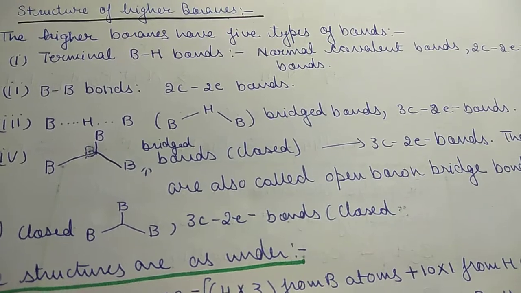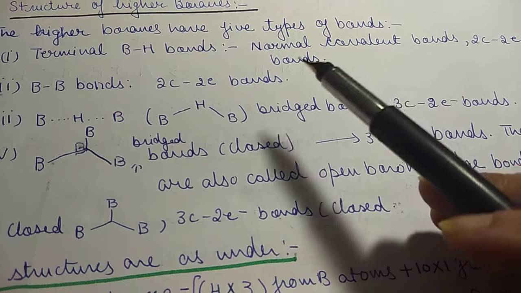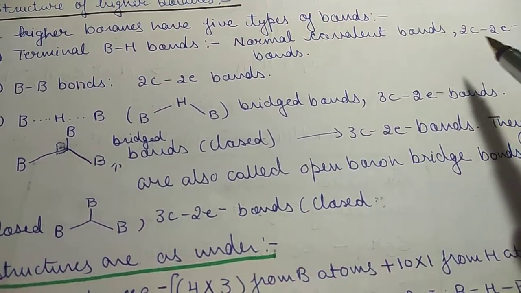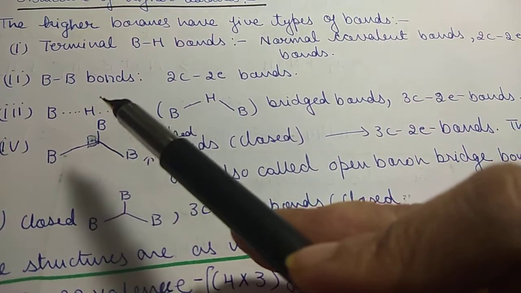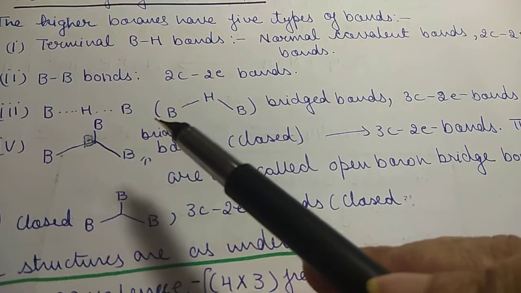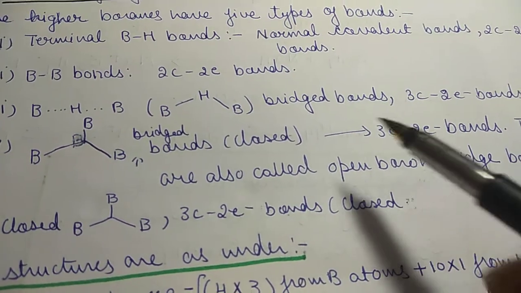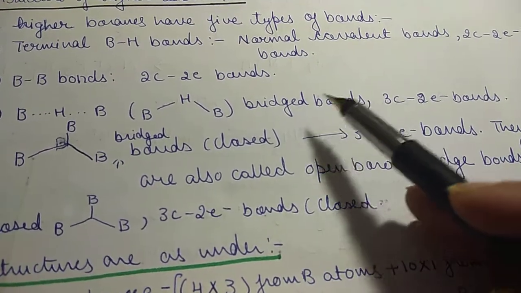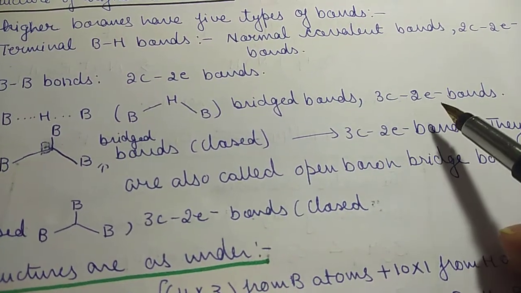So the higher boranes have 5 types of bonds. First is terminal BH bonds, terminal boron hydride bonds. They are normal covalent bonds, 2 center 2 electron bonds. Then they have BB bonds, bonds between boron and boron, again 2 center 2 electron bonds. Then we have BHB bridged bonds. I have explained in the previous lecture what BHB bonding is. These are 3 center 2 electron bonds.